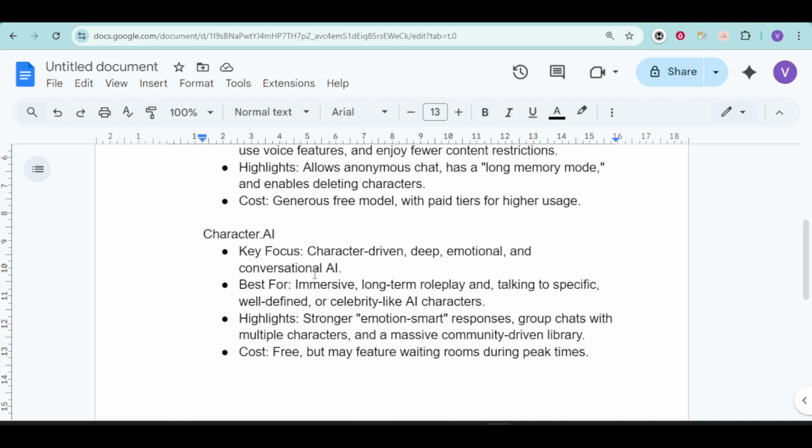Meanwhile, Character AI focuses on character-driven, deep emotional conversational AI. It has stronger emotional, smart responses, and is free but may feature waiting rooms during peak times.